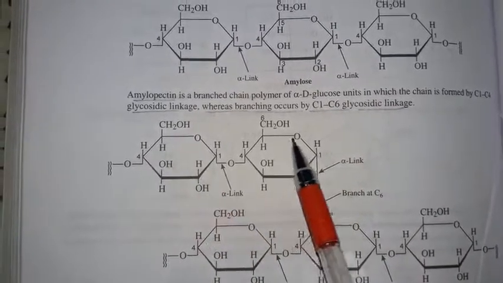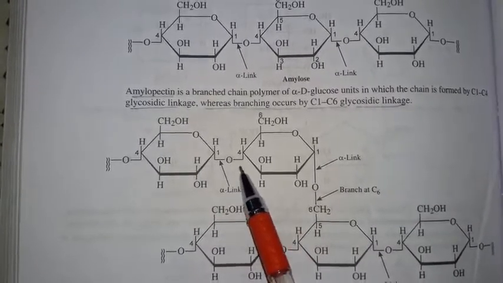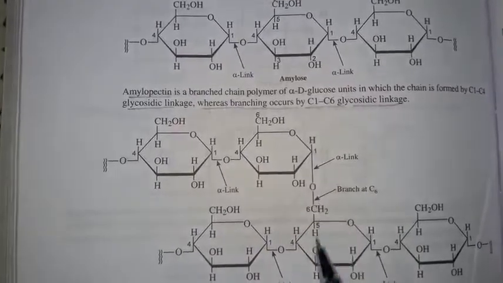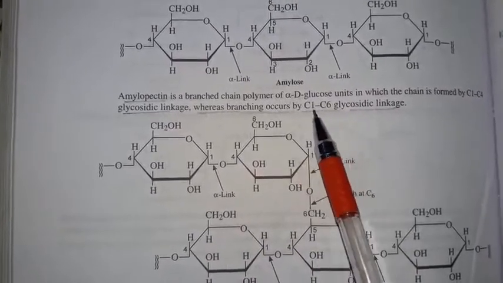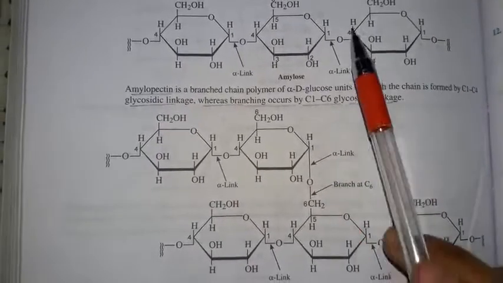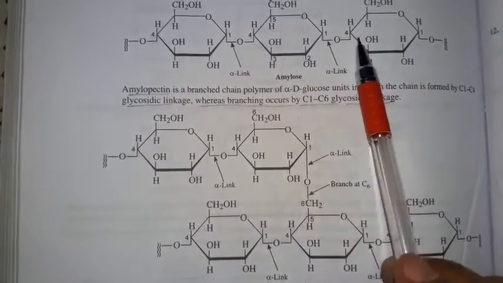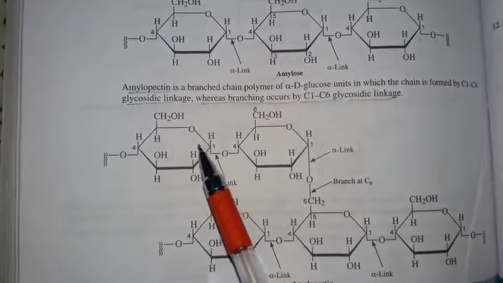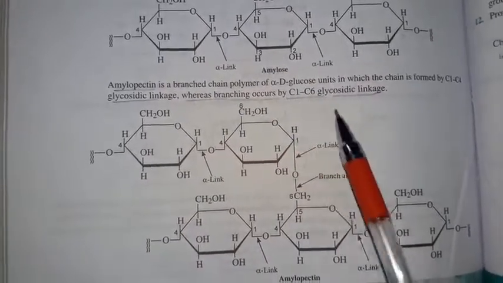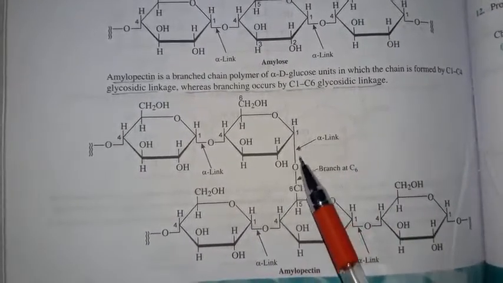Here the long chain occurs in the 1-4 glycosidic linkage or alpha linkage, but here the branching occurs at the C1 and C6 glycosidic linkage. So you can easily differentiate between the amylose and amylopectin. Here 1-4 linkage, here 1-4 linkage in the long chain, but it occurs in the branch form, that is your C1 and C6 glycosidic linkage.